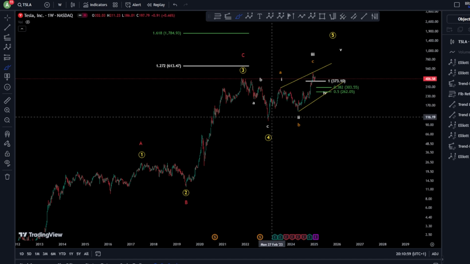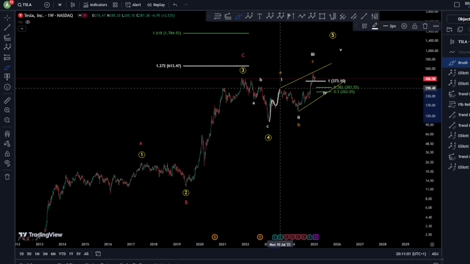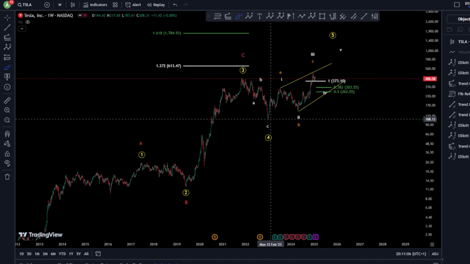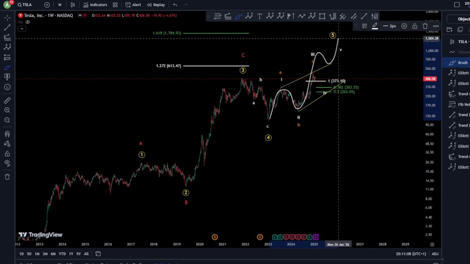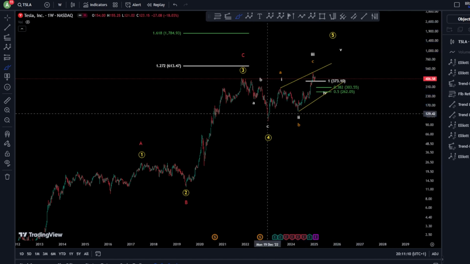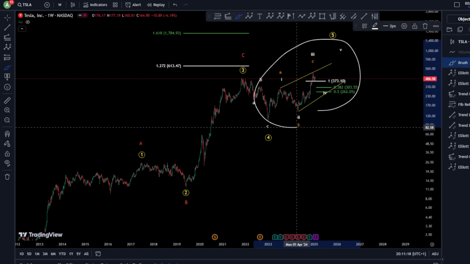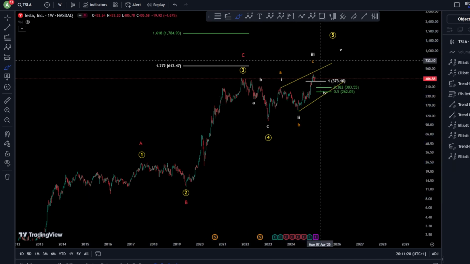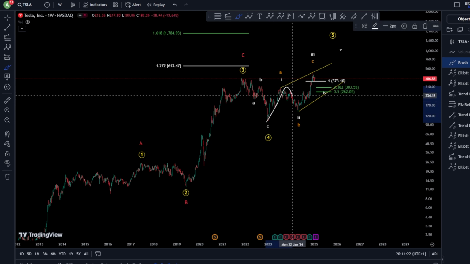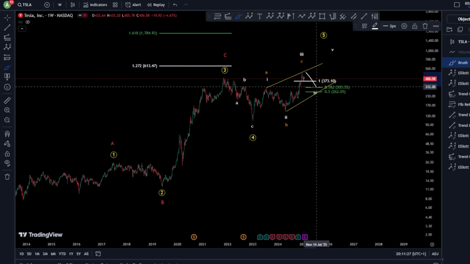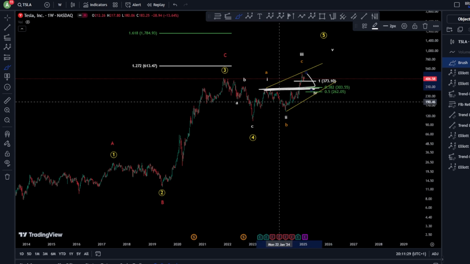And that's because, of course, we have here in the wave 1 just 3 waves and not an impulse 1, 2, 3, 4, 5, which would claim, of course, a 1, 2, 3, 4, and a 5 continuation toward the upside. We got only an ABC. And then in that case scenario, the only way to move toward the upside and finish this wave 5 for an impulse 1, 2, 3, 4, 5 is, of course, an ending diagonal 1, 2, 3, 4, 5, where your wave 4 can interfere with your zone 1 here.